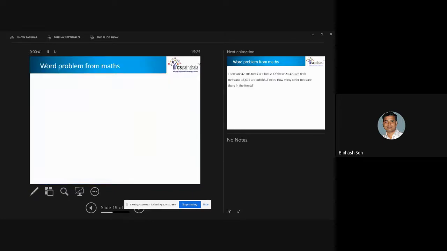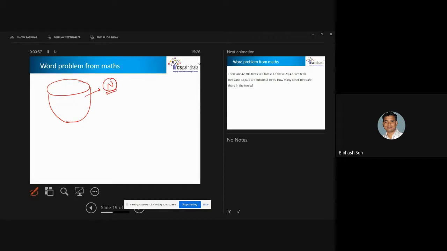So if we first start with the word problem or any mathematics, suppose generally I can say in a particular basket I have, I don't know, a total number of balls, maybe n.